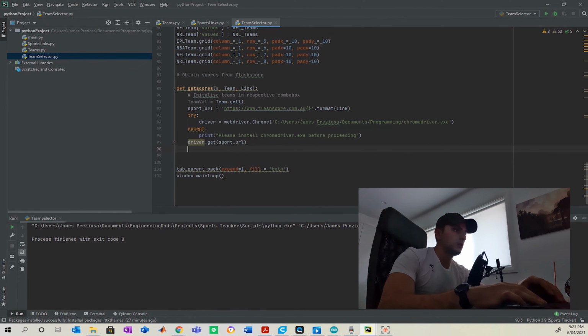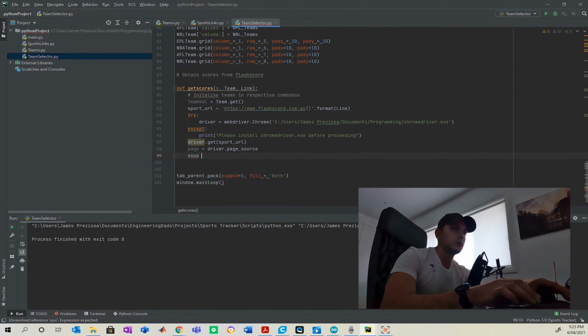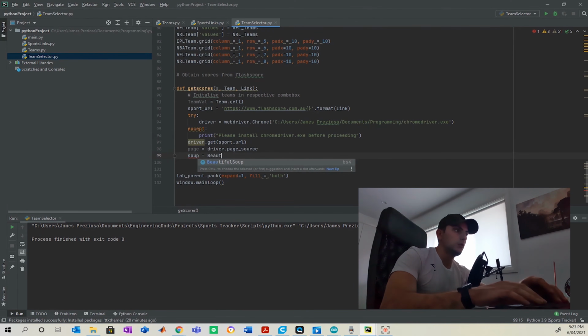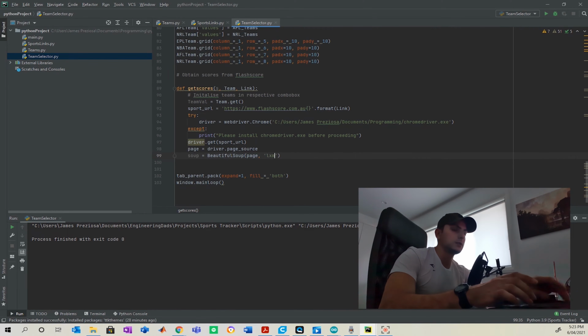Okay, now what we're going to do is define the page, and then we're going to have our soup as well, which is going to allow us to parse the page we use. Now there's different formats you can use when using Beautiful Soup, but I'm going to use the XML as I found this to be the fastest when I was starting this app, but I'll leave that up to you guys to decide.